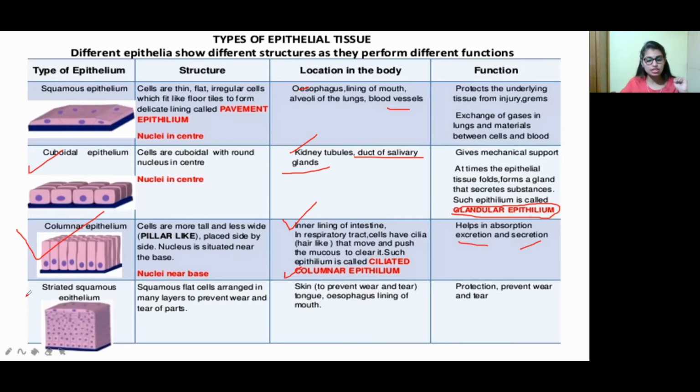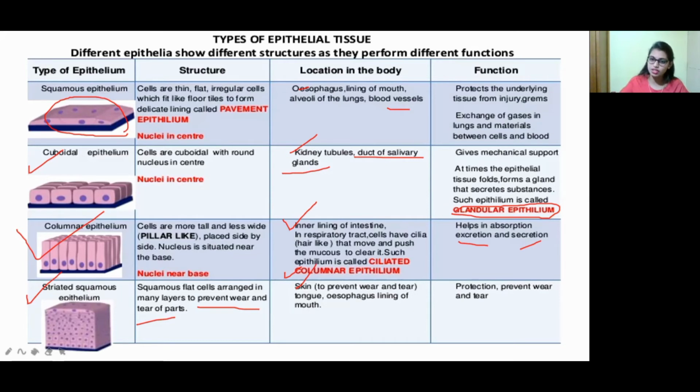So now move to the next one. The next tissue is striated squamous epithelium. Here squamous flat cells are arranged in many layers to prevent wear and tear. So you can see this is squamous; striated squamous means this squamous epithelium has many layers, one by one. It looks like this. And where is it located in our body? In our skin. Why does it have to be present in our skin? To prevent wear and tear, for protection. Also in the tongue, esophagus, and lining of the mouth. In all these areas we can see striated squamous epithelium.